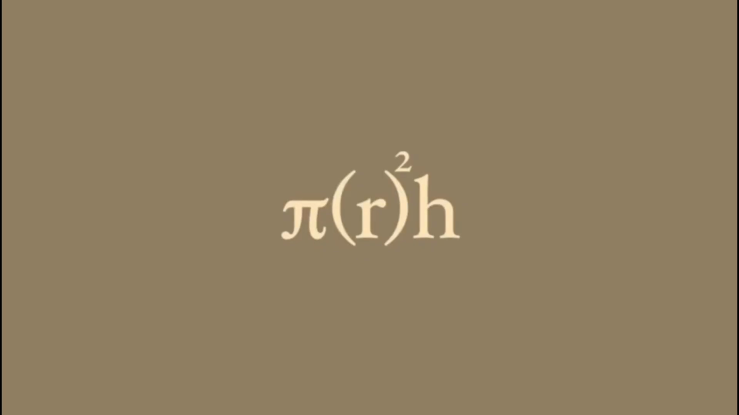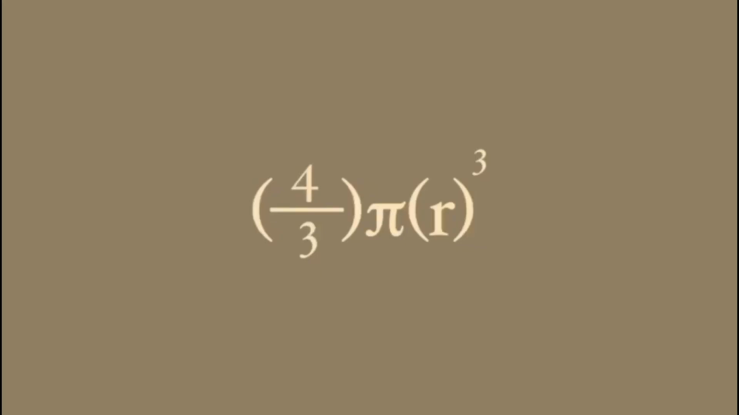Our second step is to measure according to the formulas that we'll be needing. In this case, we'll need the formula to find the volume of a cylinder, which is pi times radius squared times height, and the formula to find the volume of a sphere, which is 4/3 times pi times radius to the power of 3. We'll need the shape's height and radius.